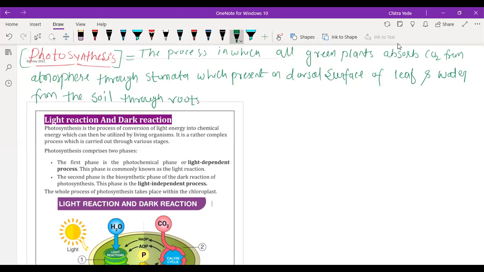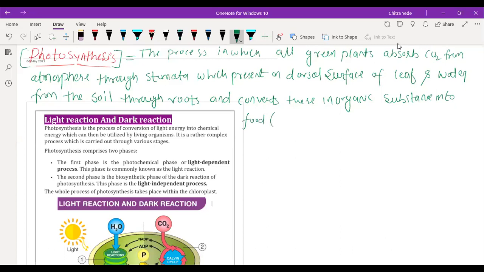Okay, and it converts these inorganic substances into food.